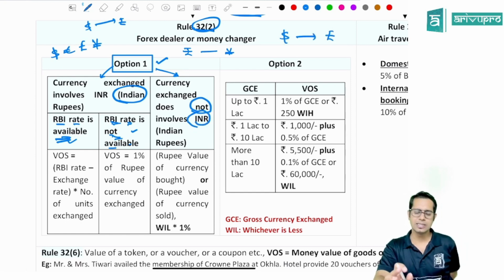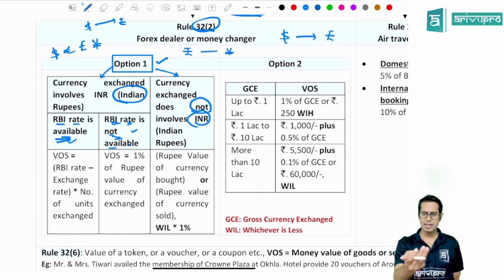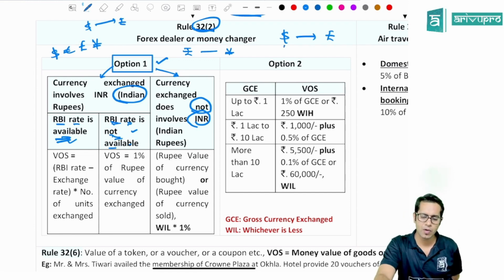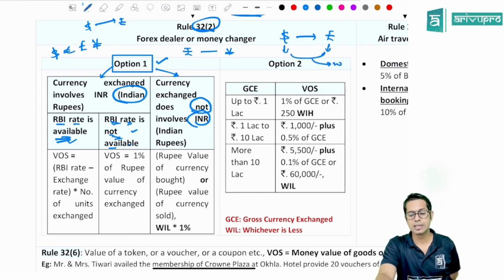In such cases, they are telling you to take the rupee value of dollars and the rupee value of pounds. Now compare both of them, take whichever is less. Into 1% will be taken as value of supply.